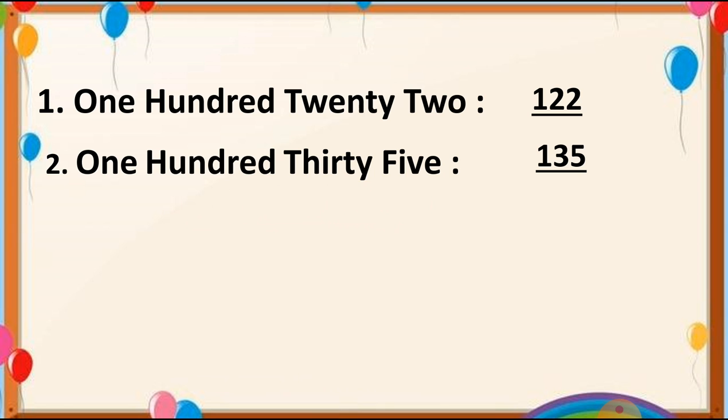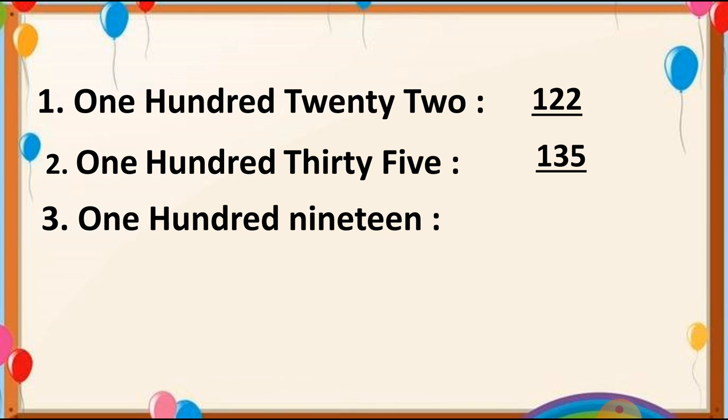We can read this number as 135. Let's see one more. 119. So students, how do we write 119? At the hundreds place number 1 will come and 19, it means 19. So the number is 119.